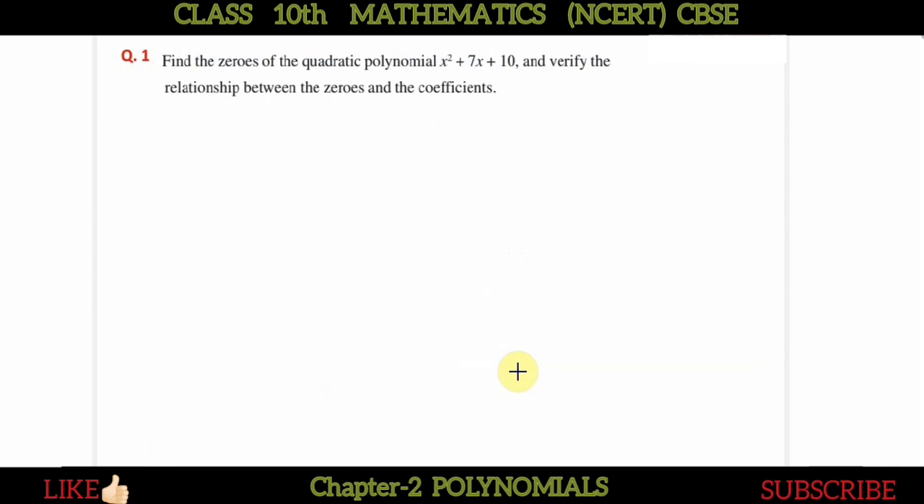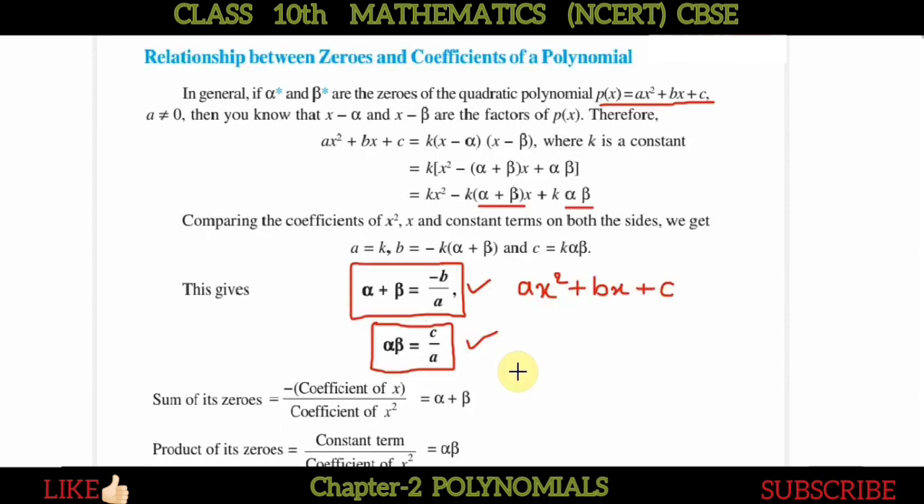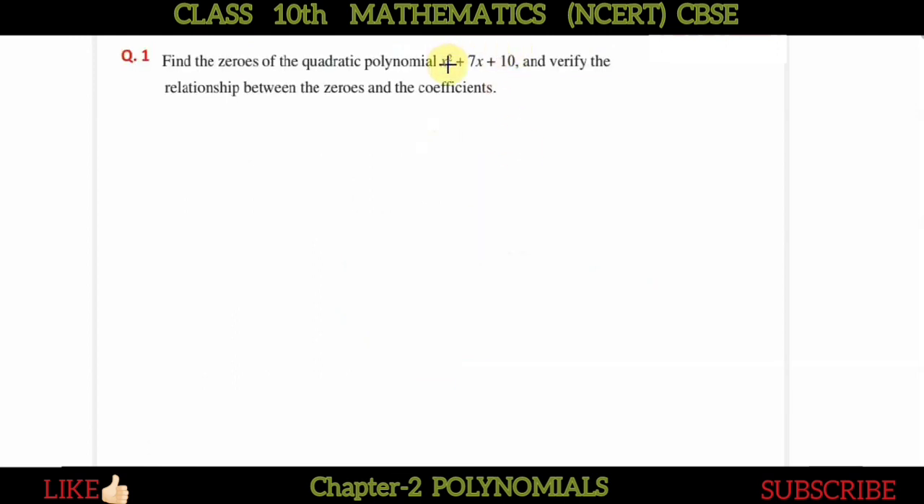Now we will solve this question to understand it. Find the zeros of the quadratic polynomial x square plus 7x plus 10. So what I told you is that we have to factorize it. If something is given in the form ax square plus bx plus c, first you have to factorize it in this way, k into x minus alpha into x minus beta.